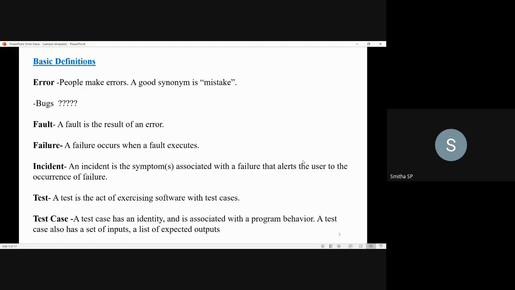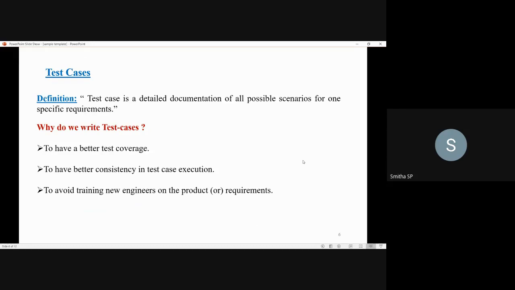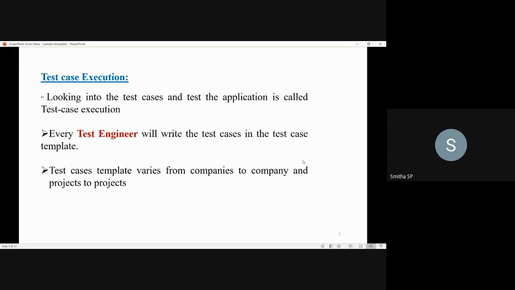Then we discussed the basic definitions: errors, faults, failure, incident, test, and test cases. What is a test case? A test case is a detailed documentation of the possible scenarios for one specific requirement. Test case execution is nothing but looking into the test cases and testing the application. We call it test case execution.